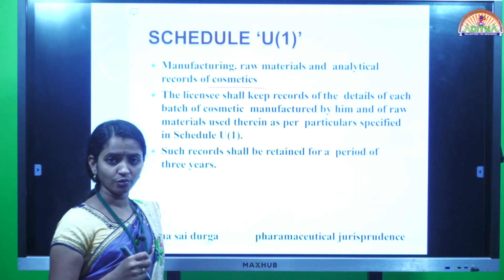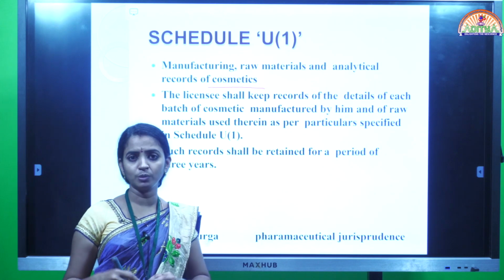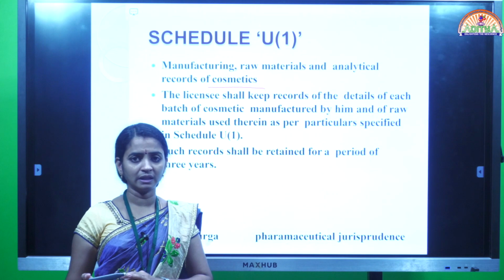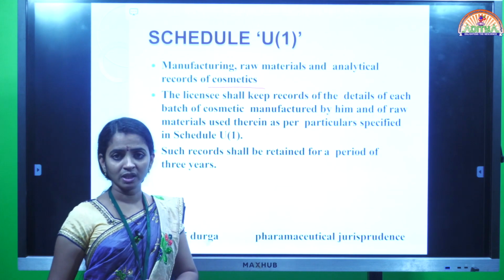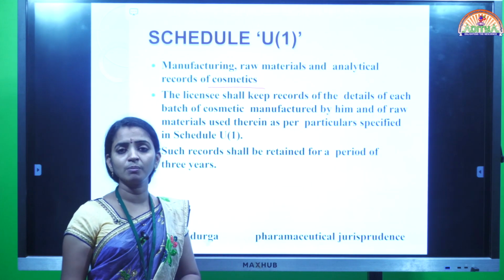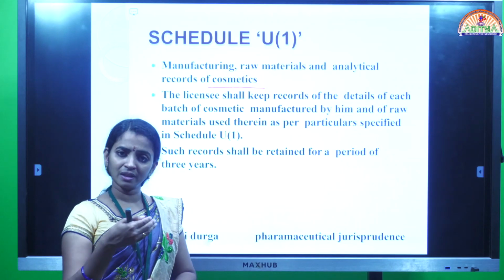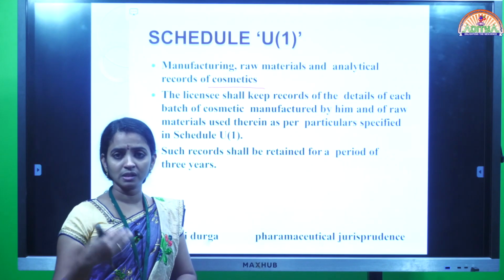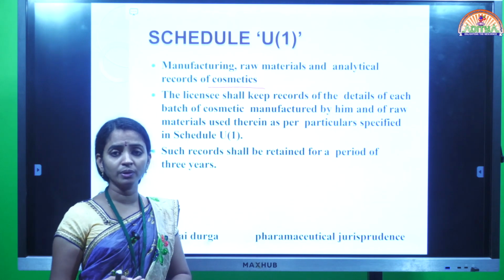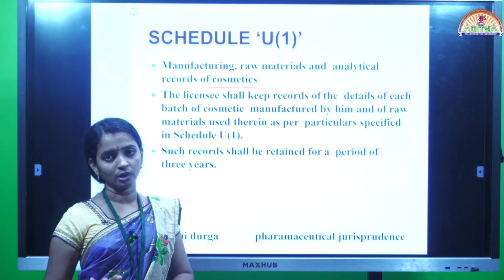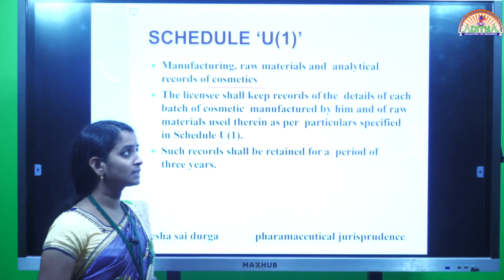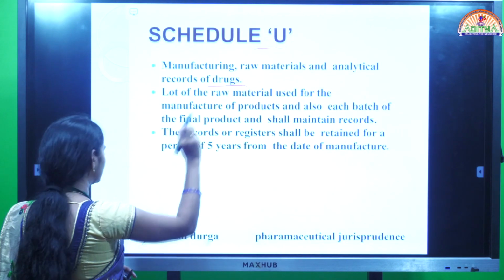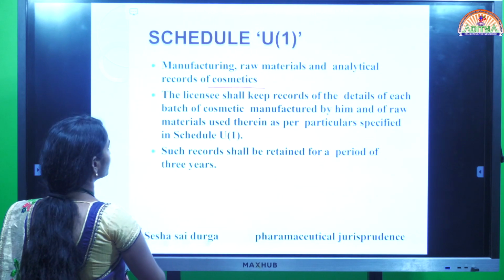For the formulation of a cosmetic, whether it is a shampoo or a powder or a lipstick or whatever it is, while manufacturing it, we will definitely procure some raw materials. So all the raw materials you procured, what is the cost, the quantity, from where you procured, all these details must be documented. So for the cosmetics, the details are given under Schedule U1. For the drugs, the details are given under Schedule U.